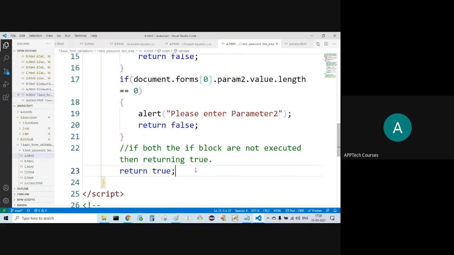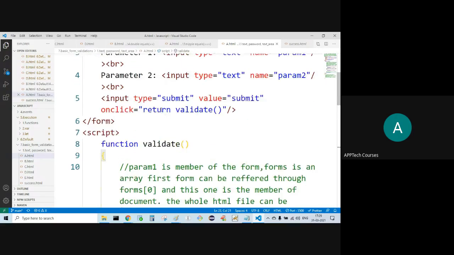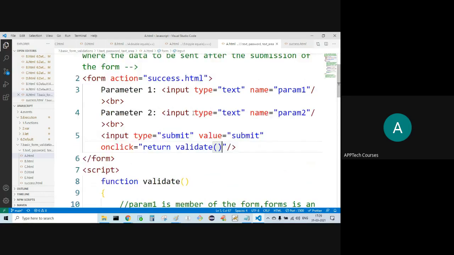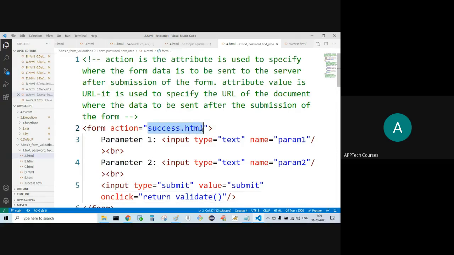If both the if blocks are not executed, that means if both are false, then only return true will execute. Then only this validate function will be getting true. We can send any return value from the function. If and only if validate returns true, then only it is going to send the data to success.html.